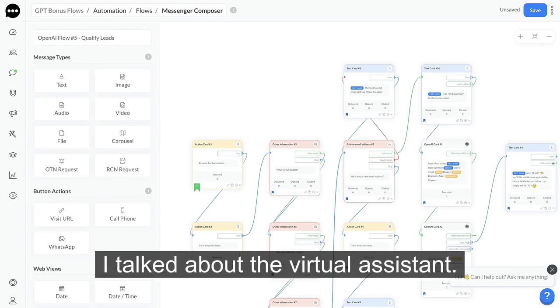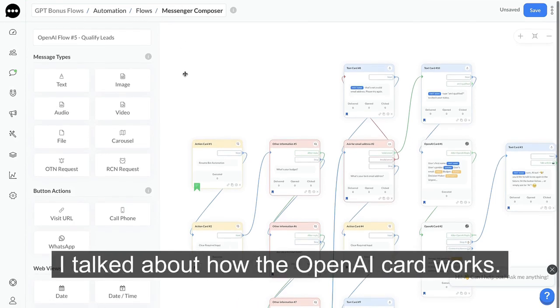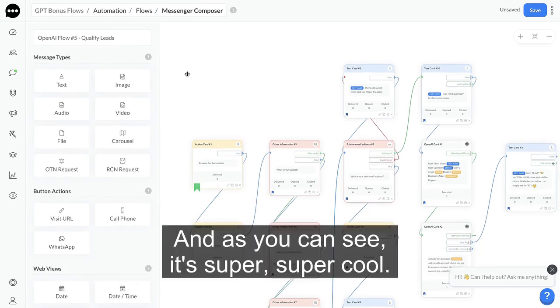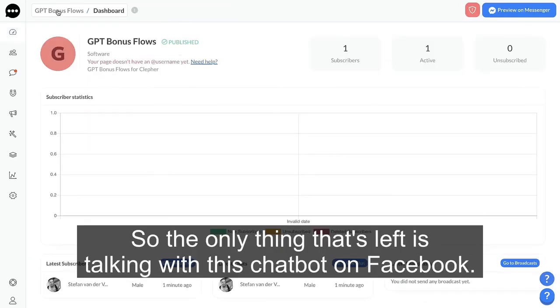I talked about the virtual assistant. I talked about how the OpenAI card works. And I talked about how to integrate OpenAI. And as you can see, it's super, super cool. So the only thing that's left is talking with this chatbot on Facebook.